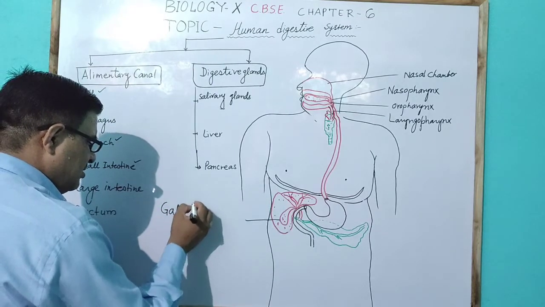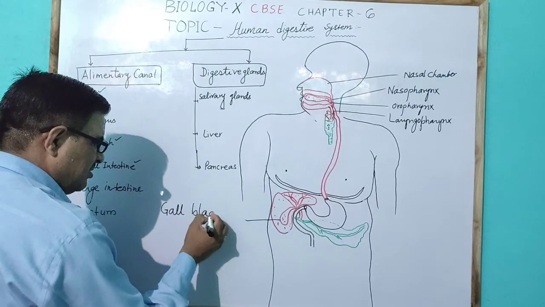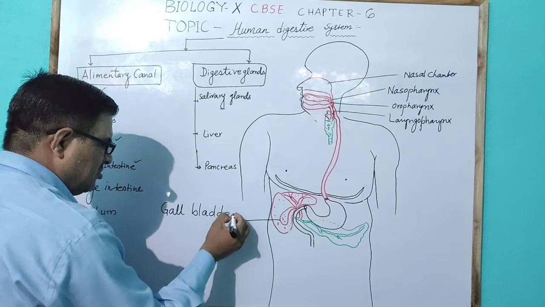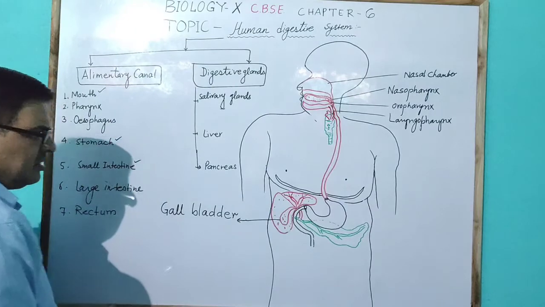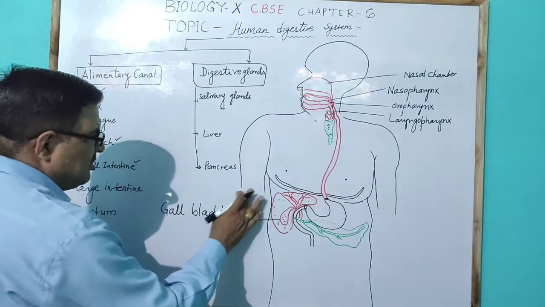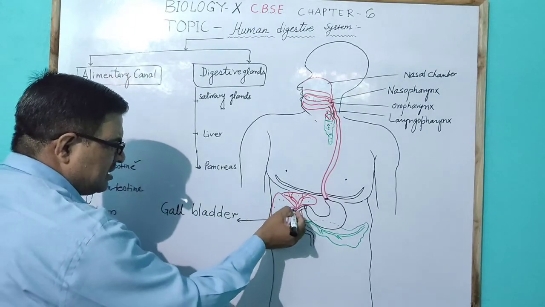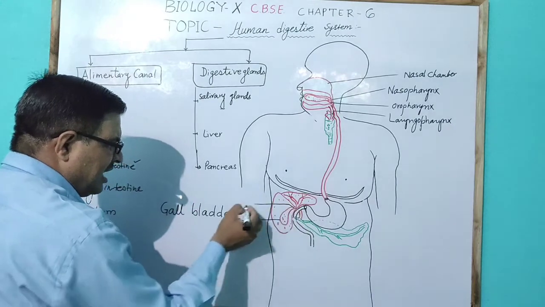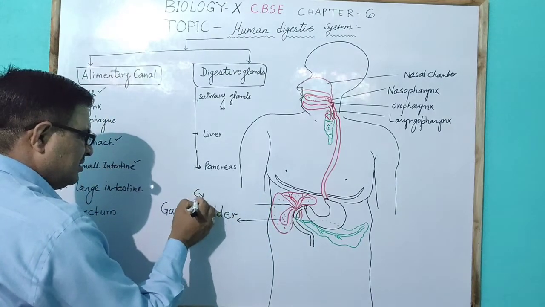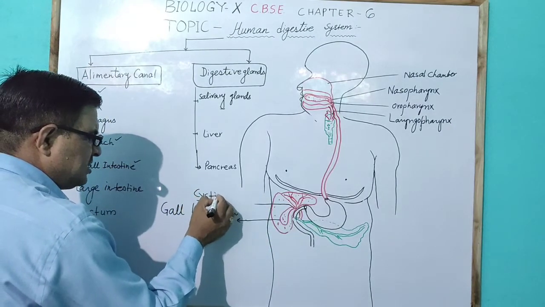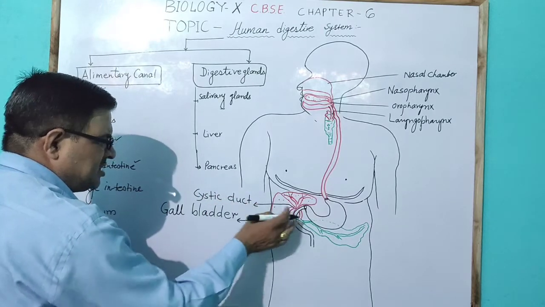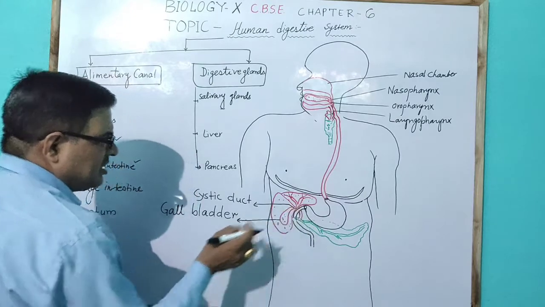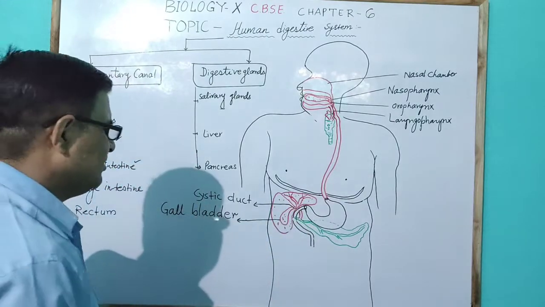This is the gallbladder, a bladder-like structure, hence the name gallbladder. The gallbladder has a duct called the cystic duct, which combines with the hepatic duct.